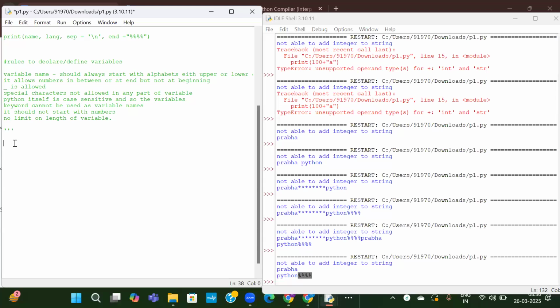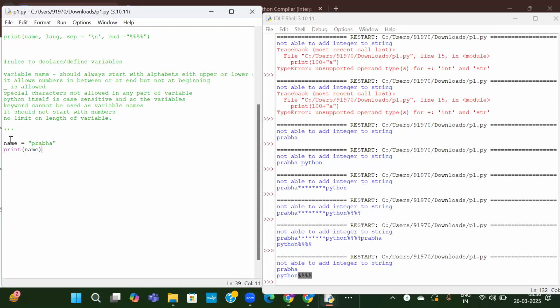Okay, these are the different rules to define a variable. We'll see all of this with examples. So our variables, first criteria is it should always start with alphabets. So name, name, it is correct. Now I will implement all those rules and try to print one after the other.